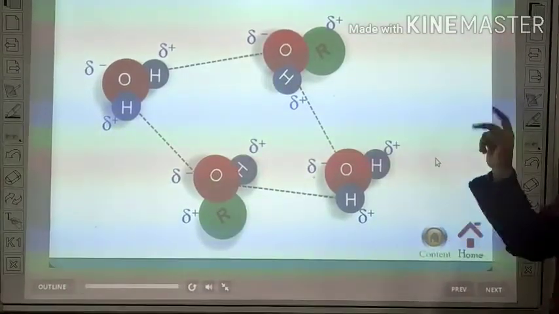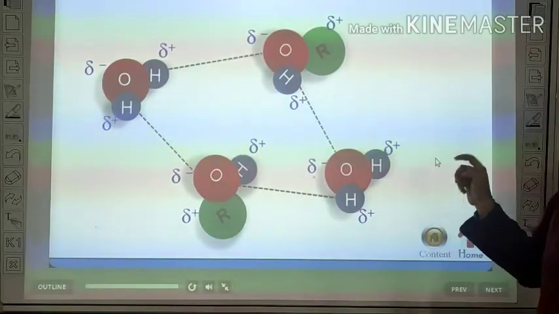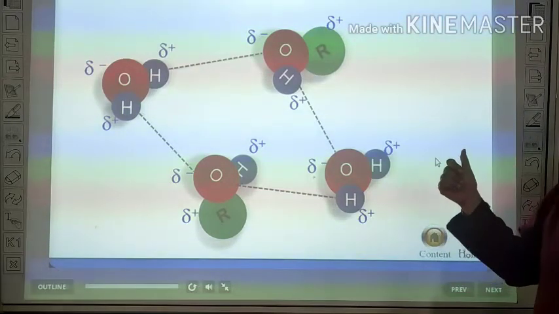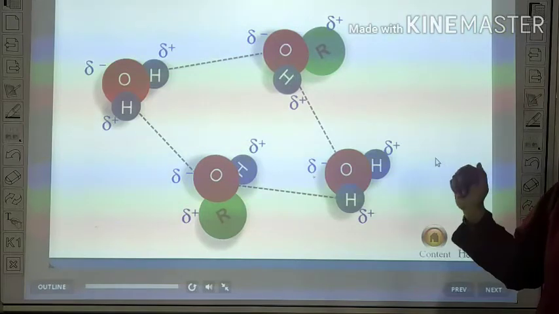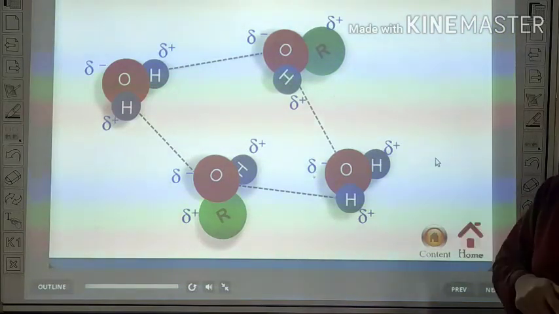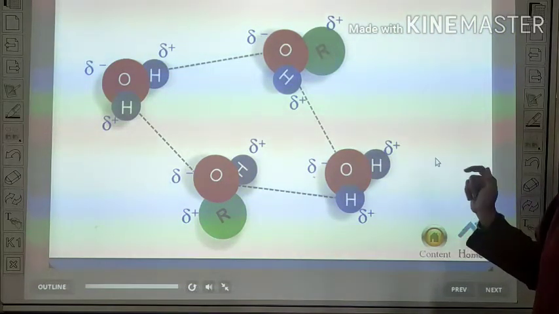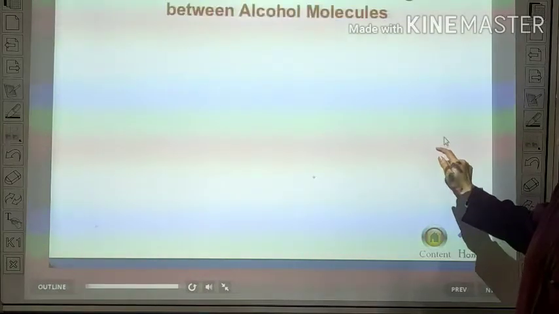Now we know that hydrogen bonds are of two types, intermolecular and intramolecular. So alcohols form intermolecular hydrogen bonds with water molecules. That's why they are soluble in water.